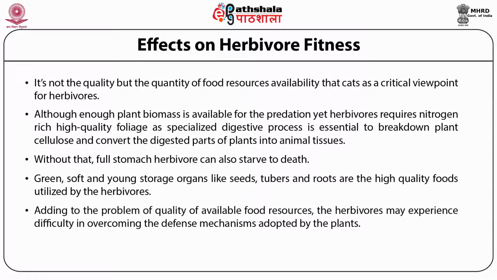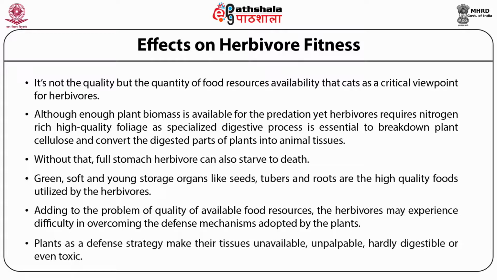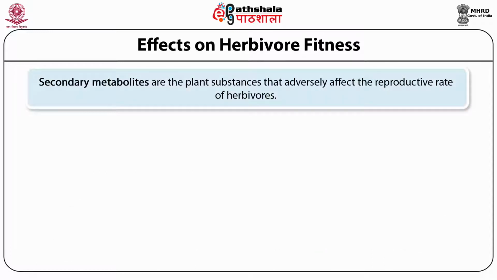Adding to the problem of quality of available food resources, herbivores may experience difficulty in overcoming the defense mechanisms adopted by the plants. Plants, as a defense strategy, make their tissue unavailable, unpalatable, hardly digestible, or even toxic. Secondary metabolites are plant substances that adversely affect the reproductive rate of herbivores.